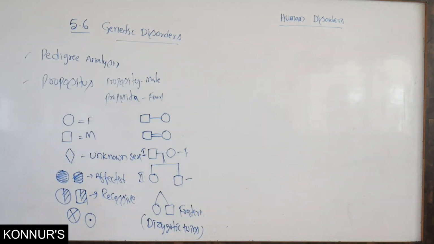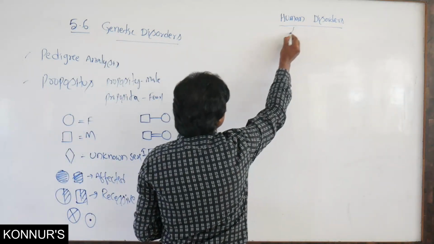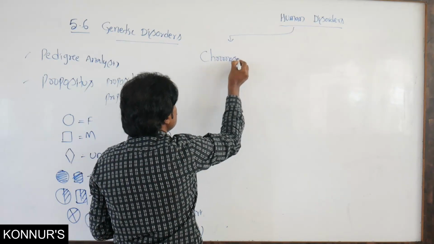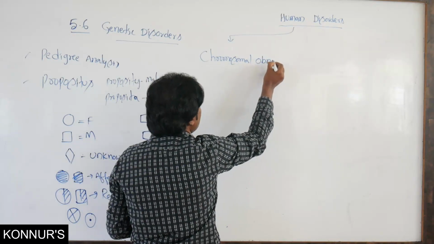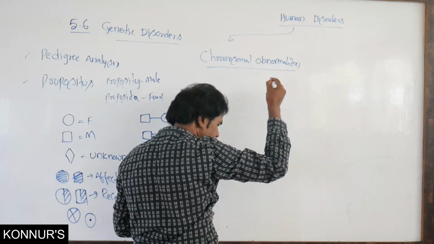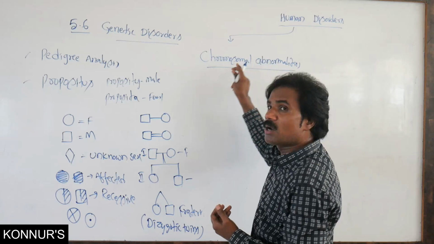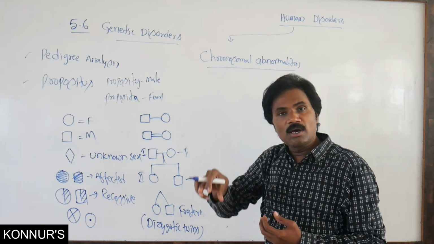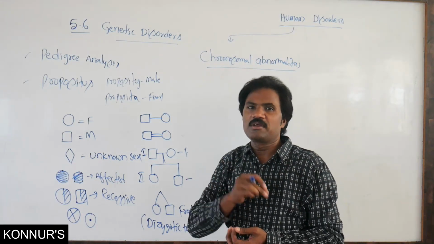Chromosomal abnormalities are diagnosed through the amniocentesis technique.